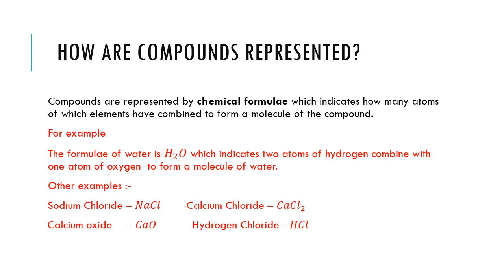For example, a molecule of water is H2O, which indicates two atoms of hydrogen combined with one atom of oxygen to form a molecule of water. Other examples: the chemical formula of sodium chloride is NaCl, calcium chloride is CaCl2, calcium oxide is CaO, and hydrogen chloride is HCl.